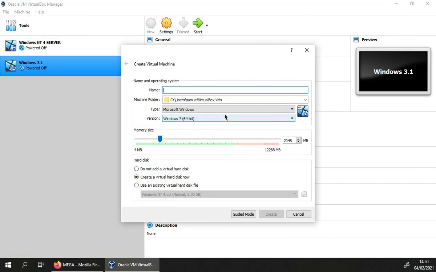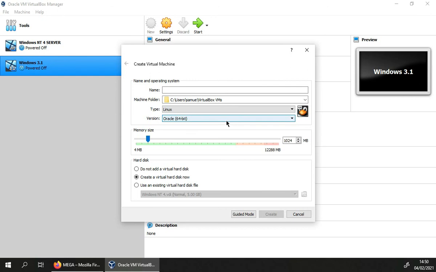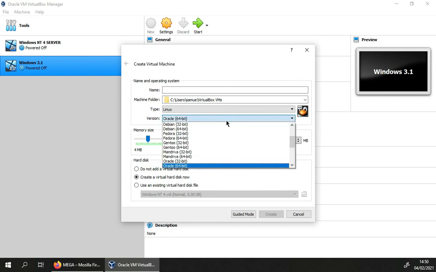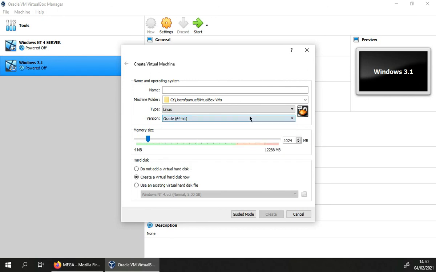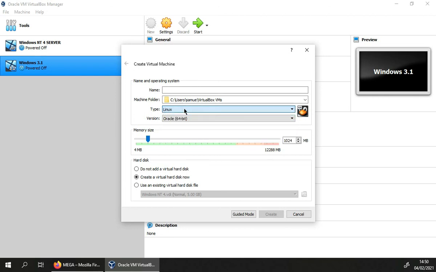You can mess about with loads of other operating systems. There's more than Windows. There's even Linux. Those are easy to install. Just whack in the ISO file and then you're good to go. Some operating systems like Mac OS X are a bit harder to install. Same thing for IBM OS/2. But other than that, just have fun with this virtual machine.